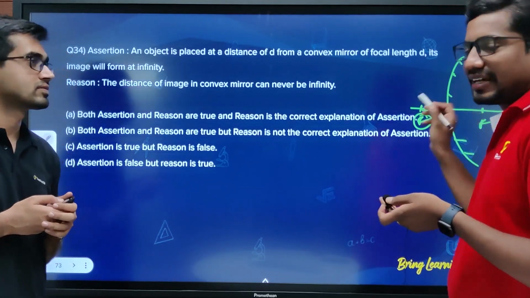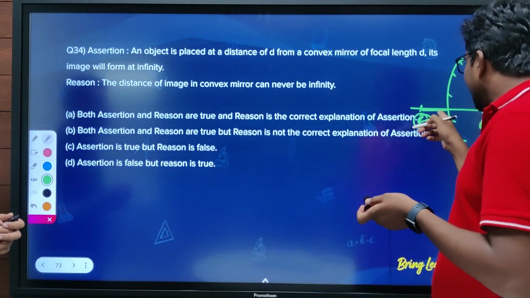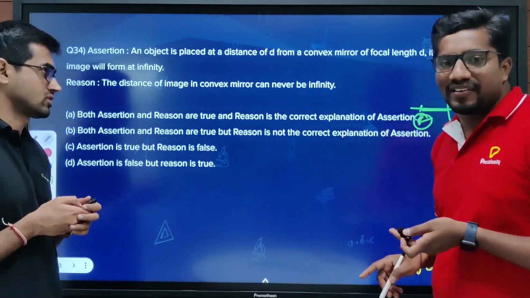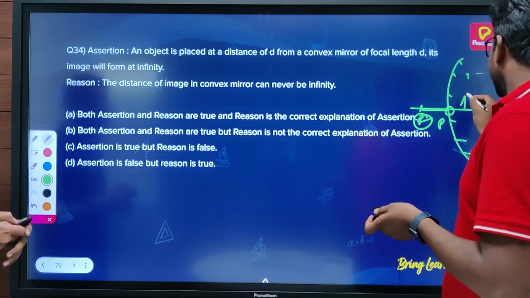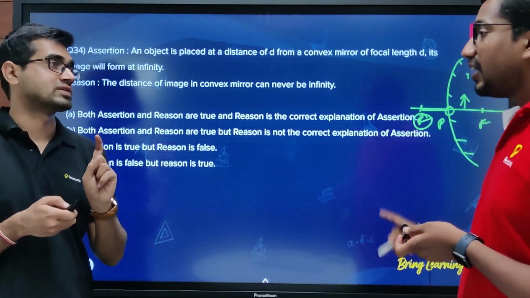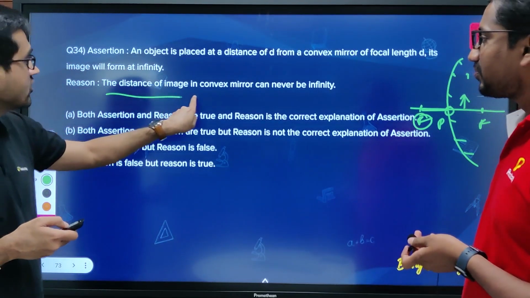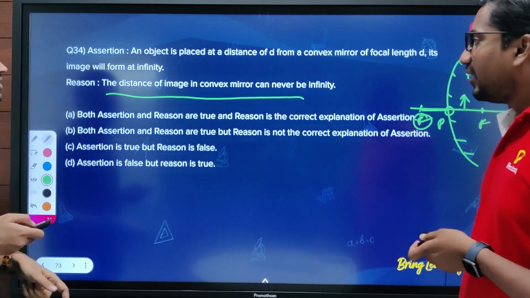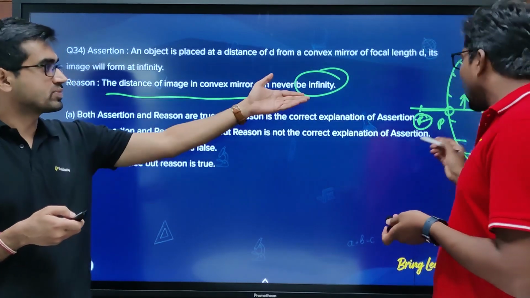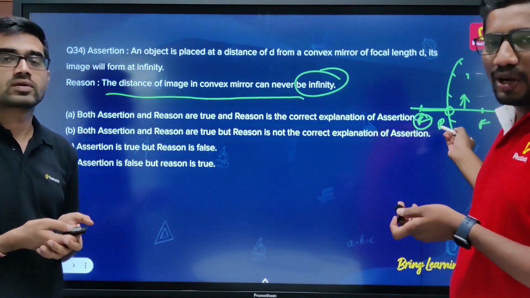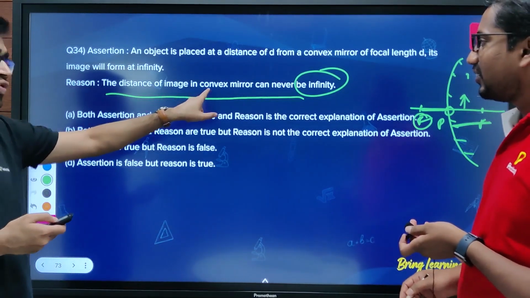In that case the image is always formed between the pole and the focus, and it is virtual and erect. The image distance in a convex mirror can never be infinity, so the range of the image is only between the pole and the focus.